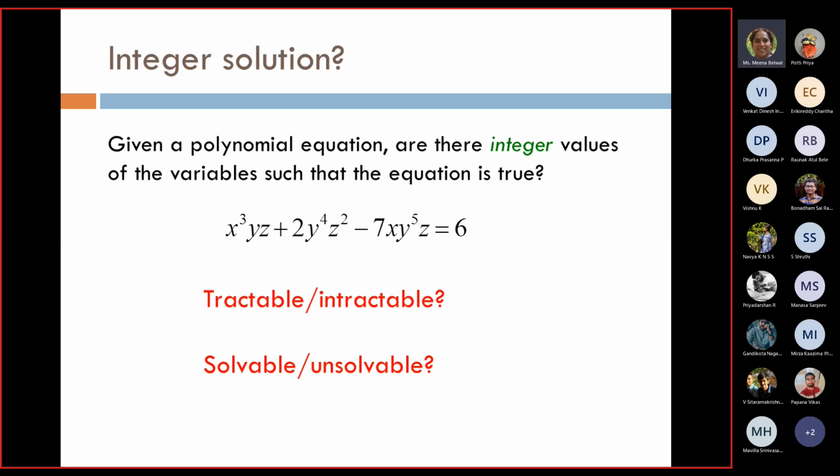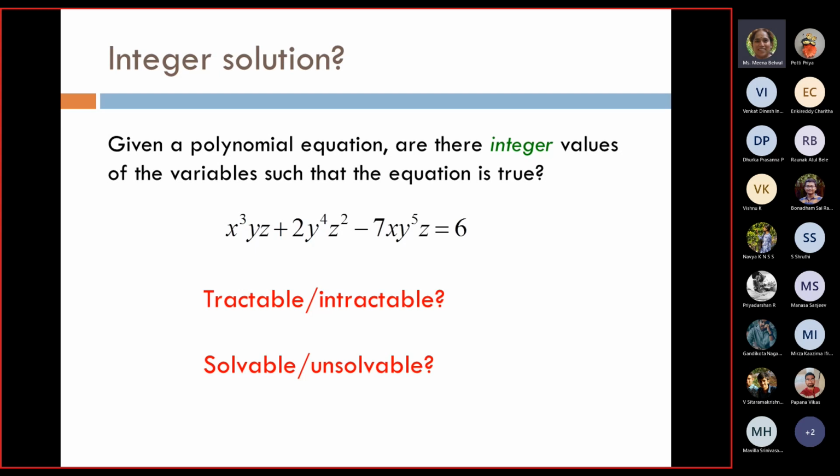Then another interesting unsolvable problem is known as integer solution. The question is, we have been given a polynomial equation, wherein there are three variables, x, y, and z. It's a polynomial in terms of x, and also in terms of y and z. The question is, are there integer values of the variables x, y, z such that the equation is true?